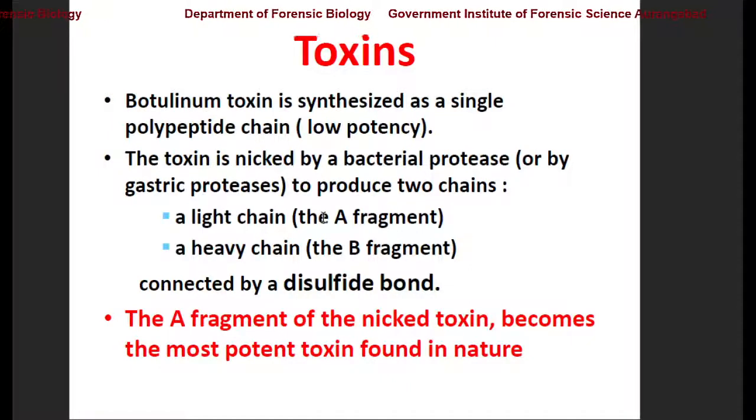One chain is the light chain, called the A fragment, and the other is the heavy chain, called the B fragment. Both these fragments are joined together by disulfide bonds. So the bacterial protease activates and makes this deadly toxin. The A fragment of the nicked toxin becomes the most potent toxin found in nature.